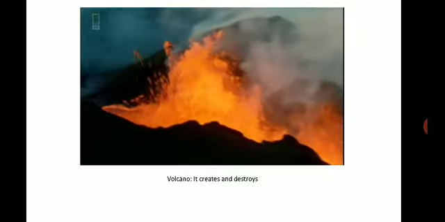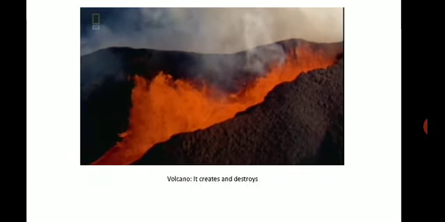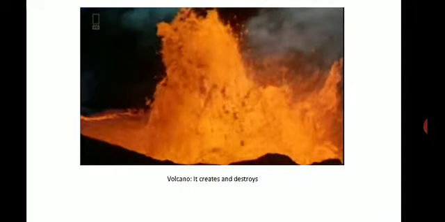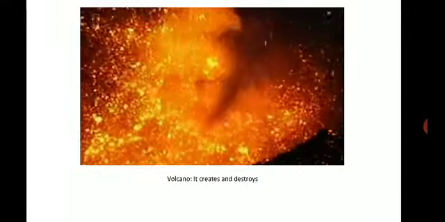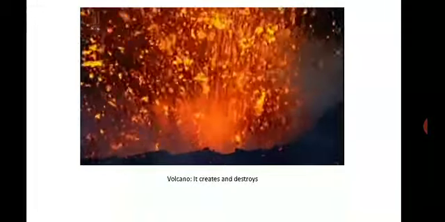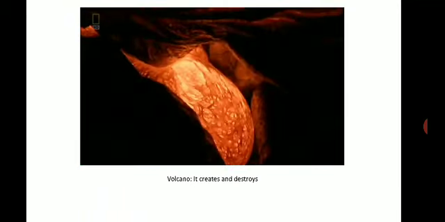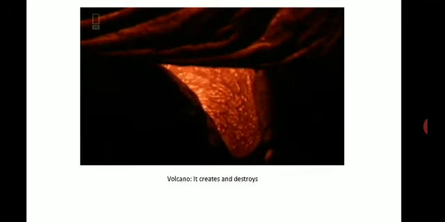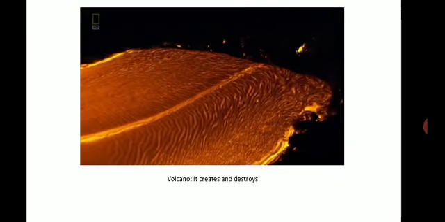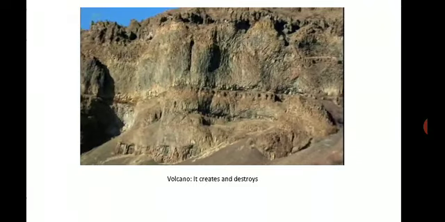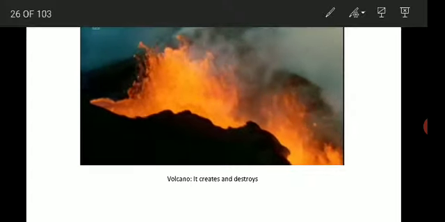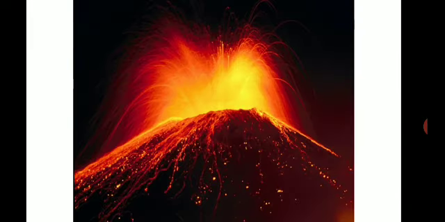Okay, there are volcanic activities taking place on the earth, right? This is how the river of lava, the magma which comes to the surface and flows, we call it lava. So this is the river of lava. It creates and it also destroys, right? It creates new land, new rocks it is forming, and it will destroy existing structures. So this is a volcanic cone.